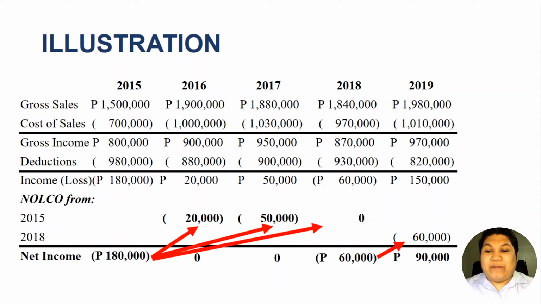Okay, so again, if you have a loss, it could only be carried over for 3 consecutive years, unless the loss is sustained in 2020 or 2021, because they could be carried over for 5 years. Or if you are into mining and you have a loss for the first 10 years, those losses incurred in the first 10 years could be carried over for 5 years. After the 10th year, the loss could only be carried over for 3 years.